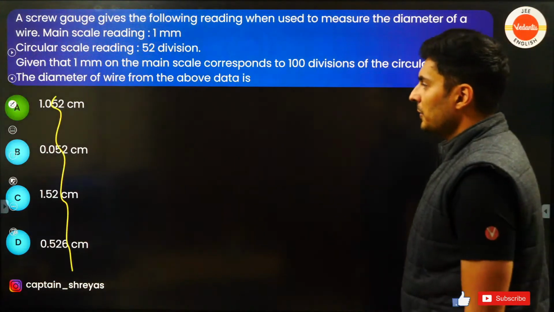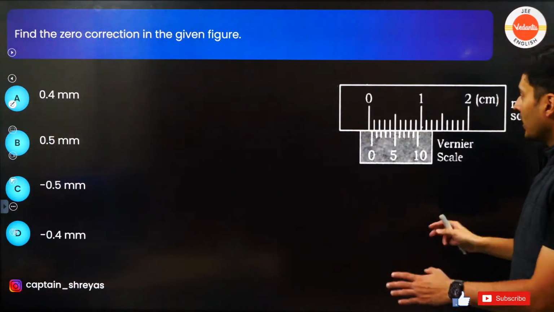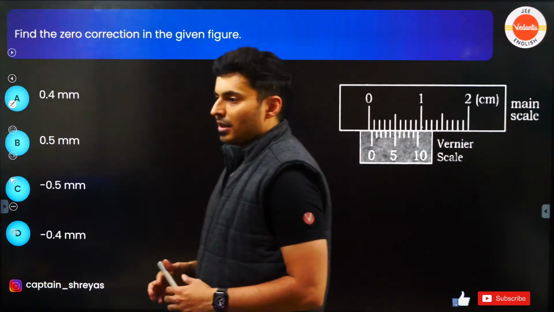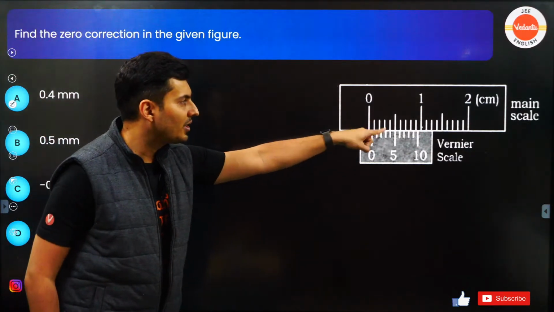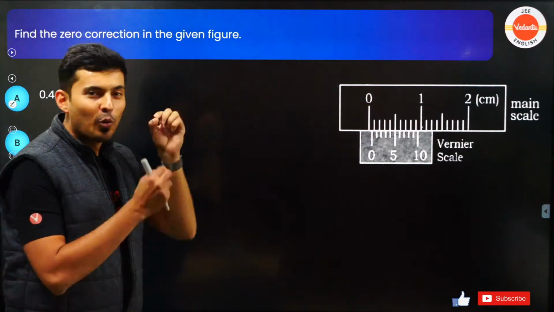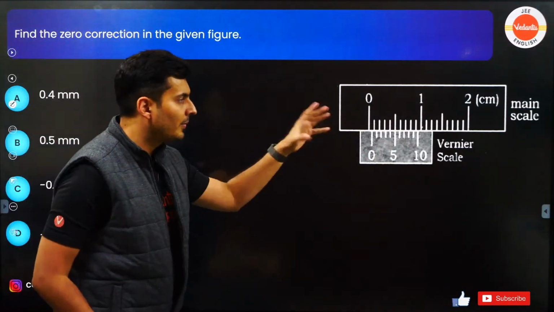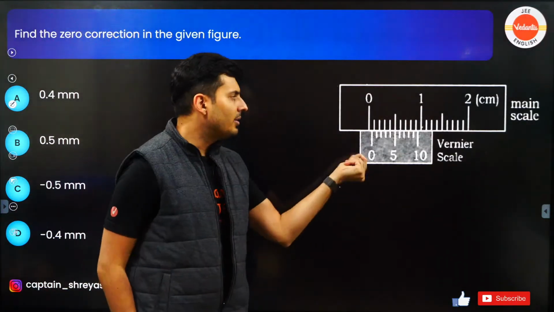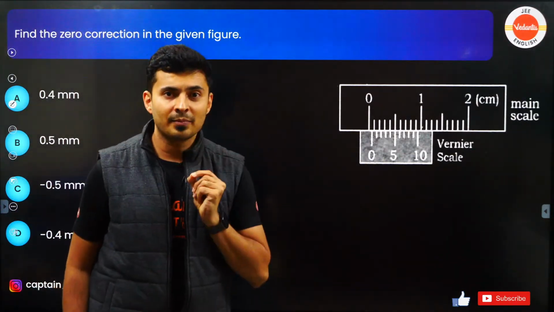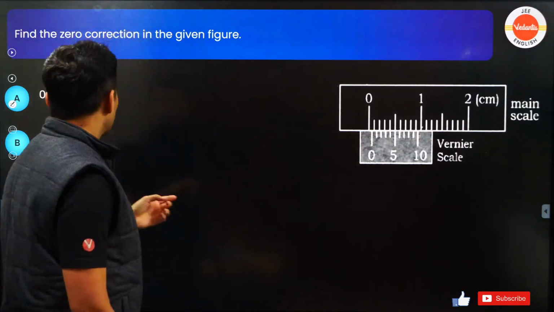All right, moving on. Find the zero correction in the given figure. I think you'll have to see it properly. I hope you can see this figure and see which division is coinciding with what division. What's the zero error in this particular arrangement? Assuming you have fit it tightly, there is still some reading shown. That's why there is a zero error, because there is still some gap over here. So what is the zero error?